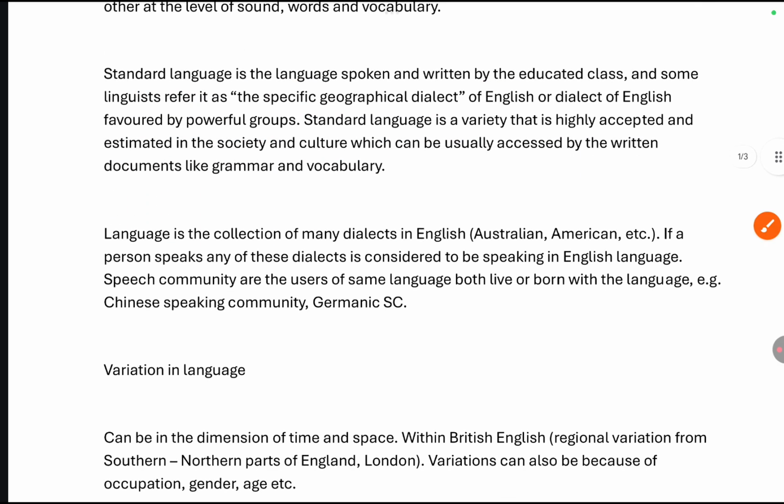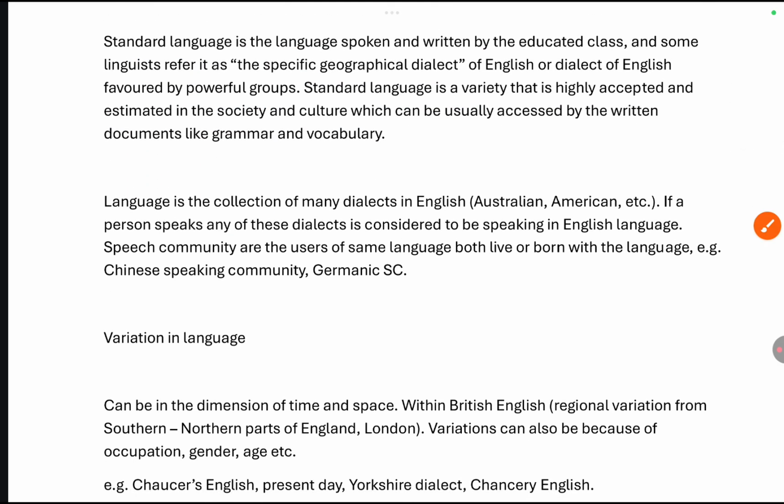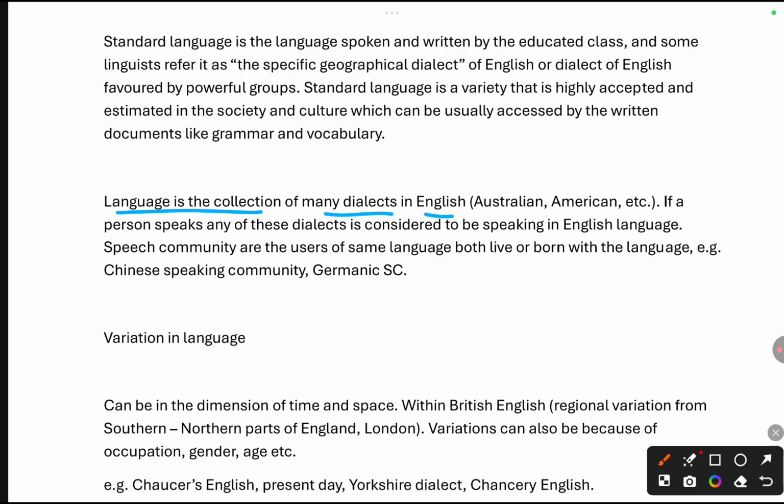Now, friends, language is the collection of many dialects. In a single language, there are many dialects. For example, we can take the example of English. In English alone, there is Australian English, American English, British English, Spanish English, French English.